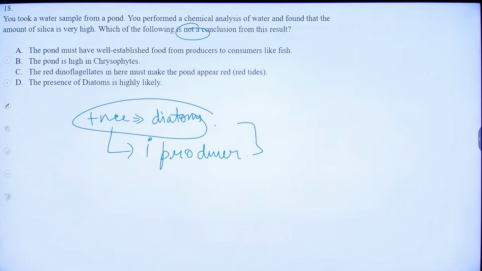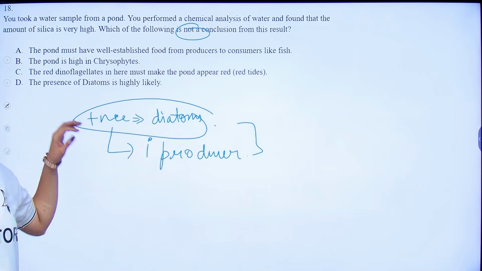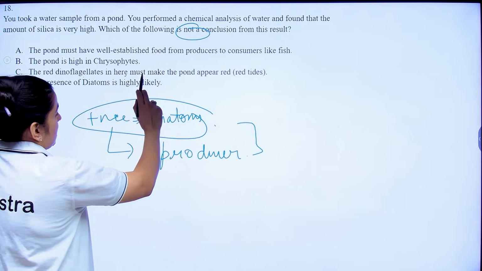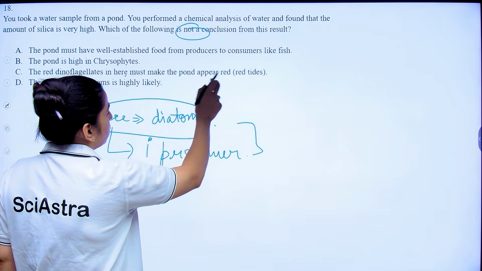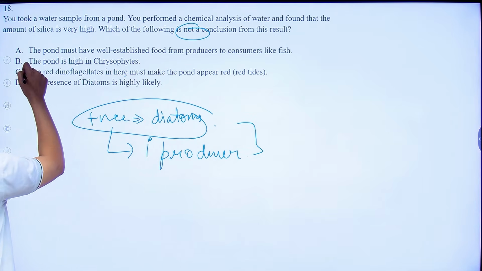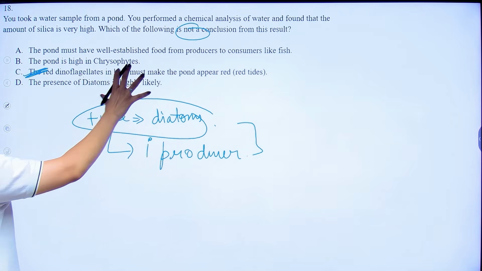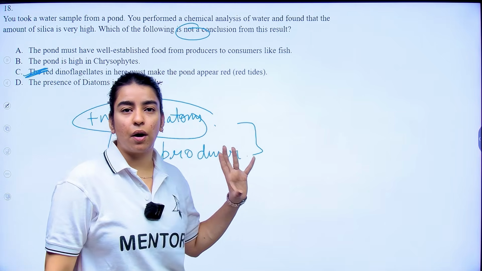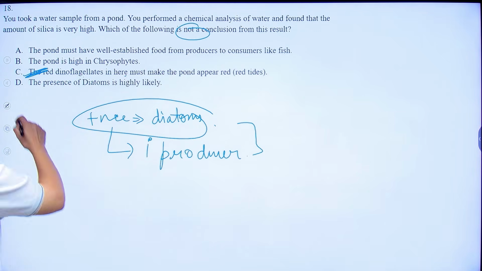If you look at your option number C, the red dinoflagellate in here must make the pond appear red. This is incorrect, right? This is not in conclusion with the result that we found in your pond. So option number C would be incorrect.